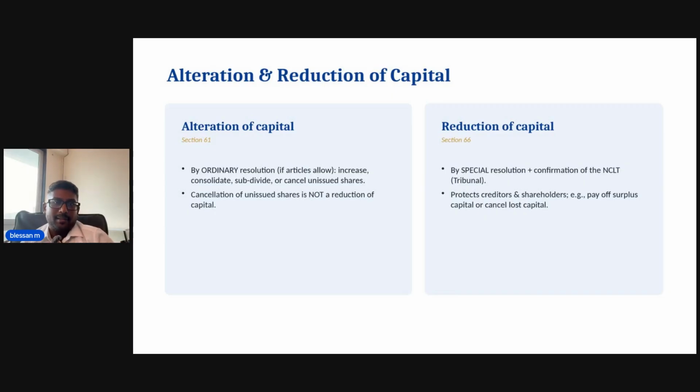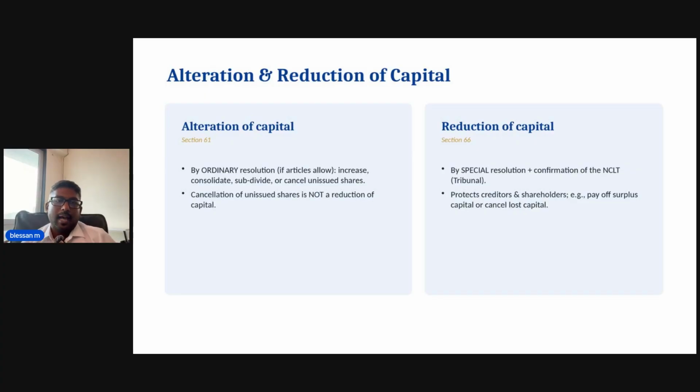Alteration of capital, section 61, can be done by an ordinary resolution if the articles allow it. Alteration means things like increasing the capital, consolidating, subdividing, or cancelling the shares that were never issued. And remember this line, it's a favorite trick question. Cancelling unissued shares is not a reduction of capital.